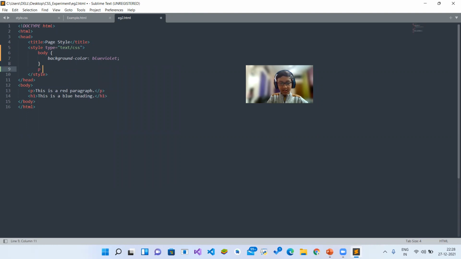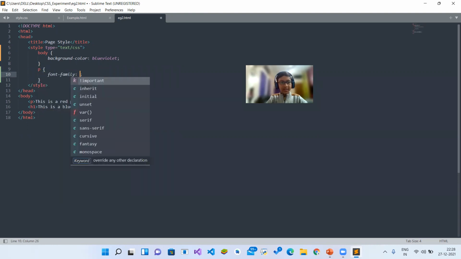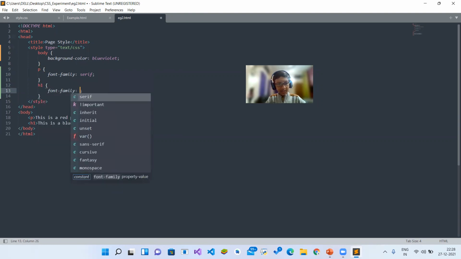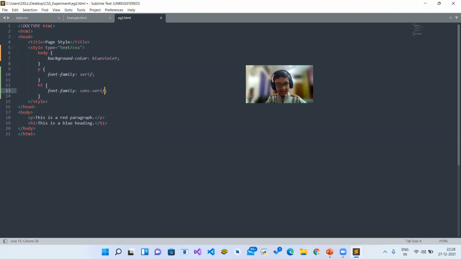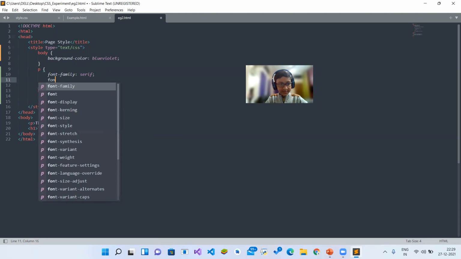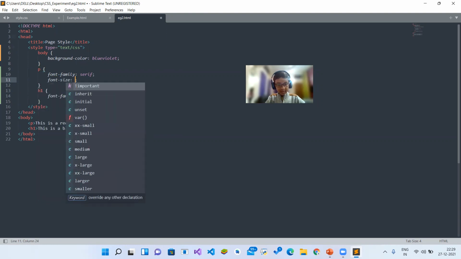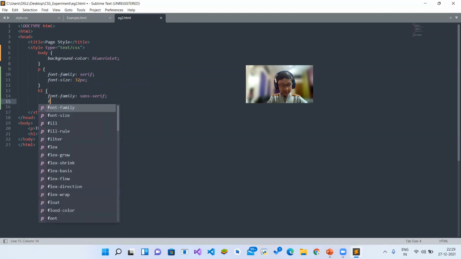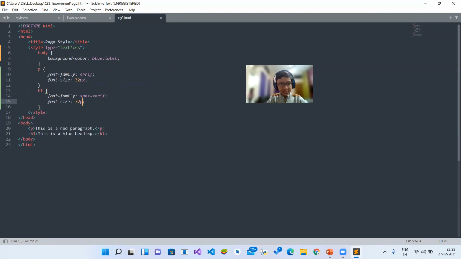And the P, let's change the paragraph font family. Let's set the font family to serif. The font family will be serif. And let's set the H1 font family to be sans serif. These are the font families. And let's set the paragraph font size to be 32 pixels. And let's set the H1 font size to be 72 pixels.